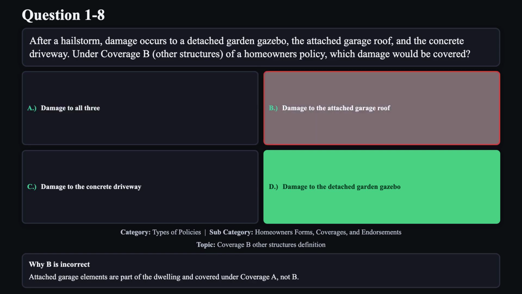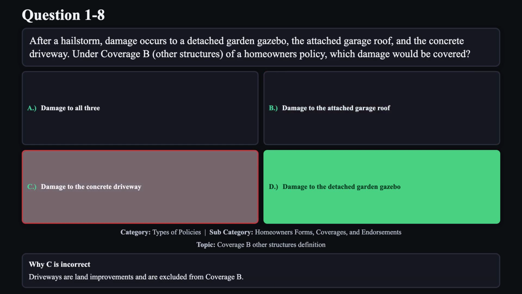Reason B is not correct. Attached garage elements are part of the dwelling and covered under Coverage A, not B. Reason C is not correct. Driveways are land improvements and are excluded from Coverage B.